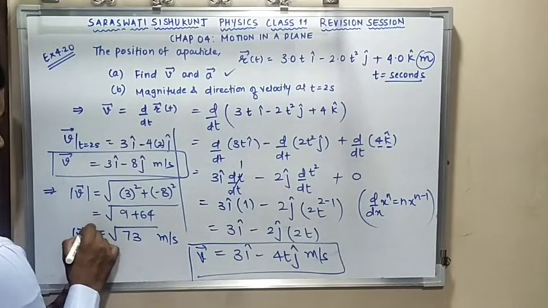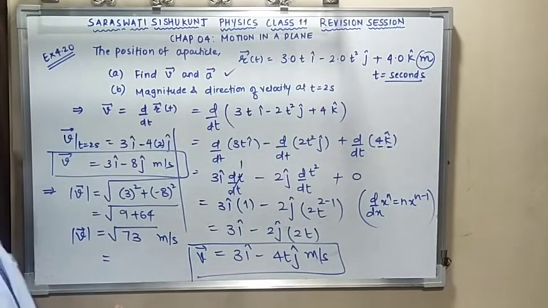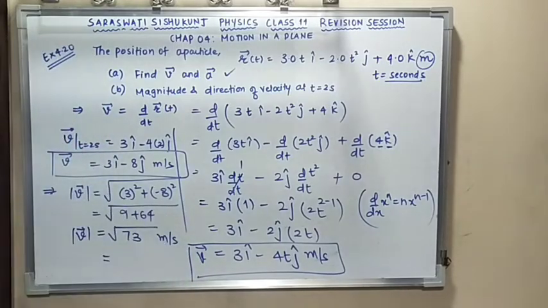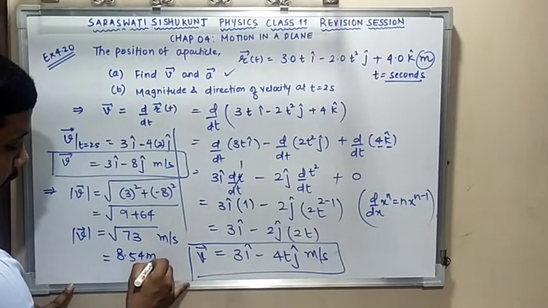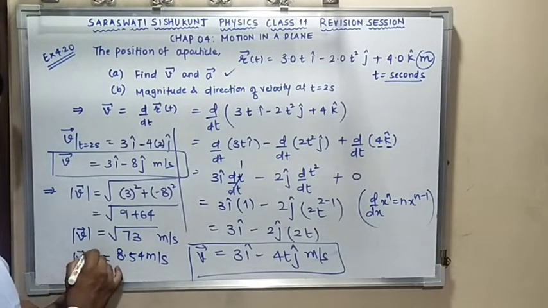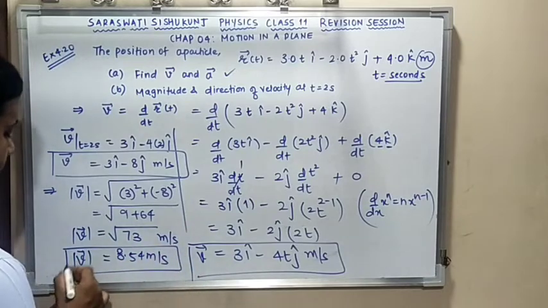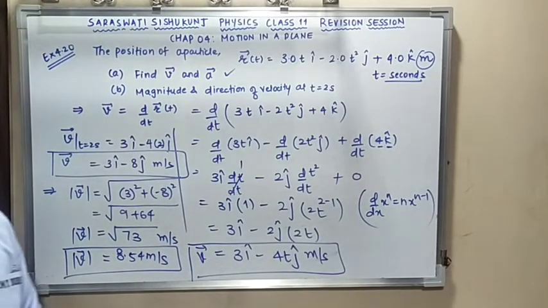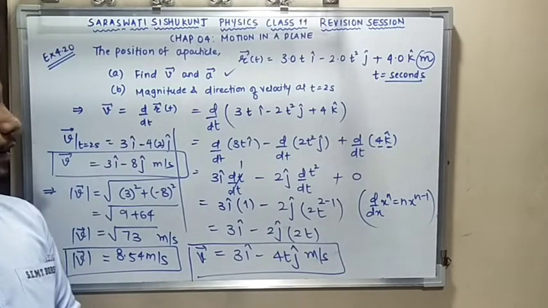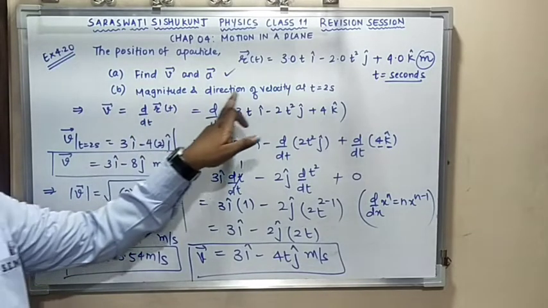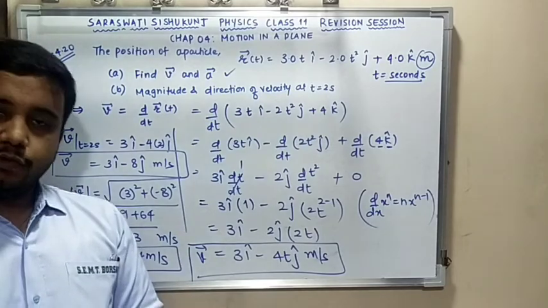Can you tell me what the value for v is? Under root 73 is 8.54 meter per second. This is your magnitude. Clear? Now I have to calculate only the direction of velocity at 2 seconds.